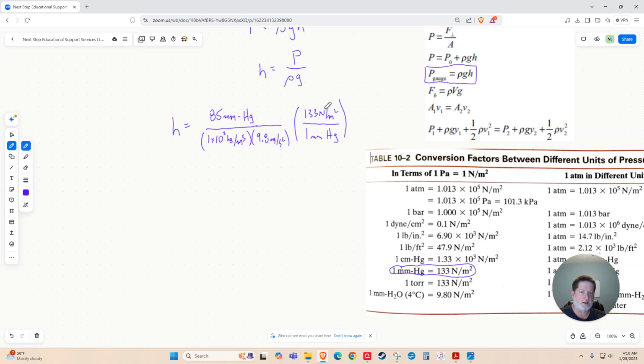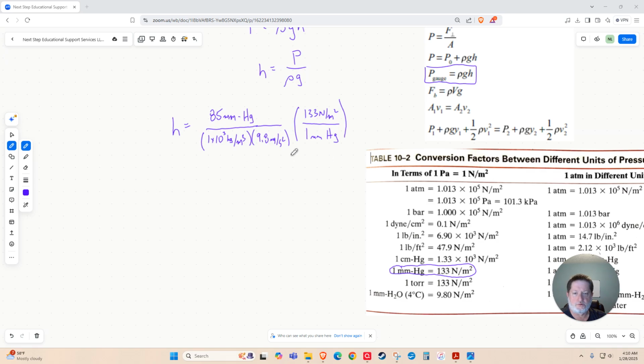That's my Newton that will cancel here. And then I've got per cubic meter in the denominator, but with a square meter in the denominator here. So this effectively is a cubic meter divided by a square meter when you're all said and done. That'll leave you with a meter, which is an acceptable unit for height.